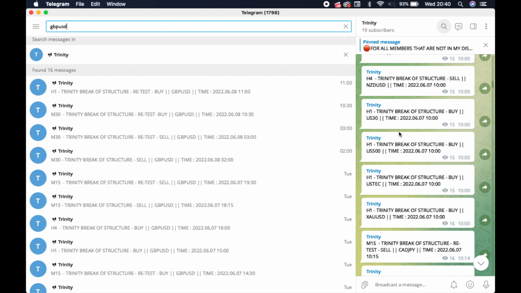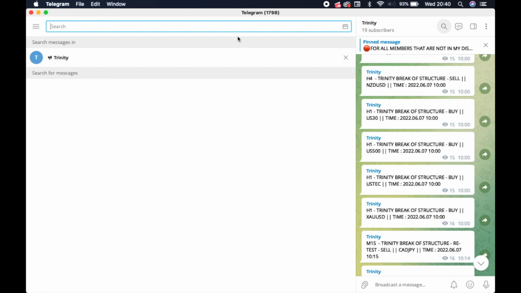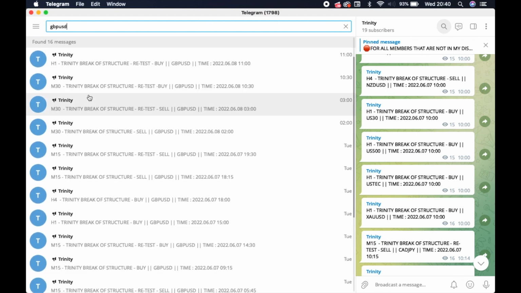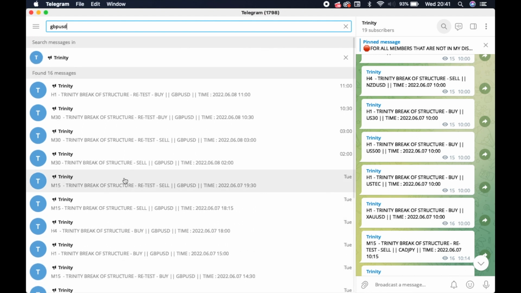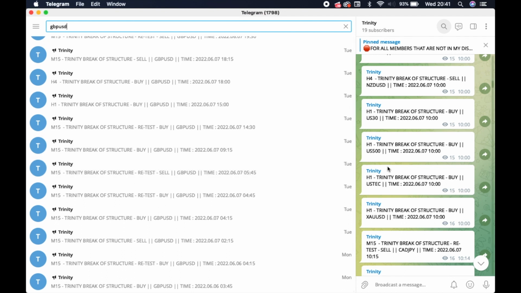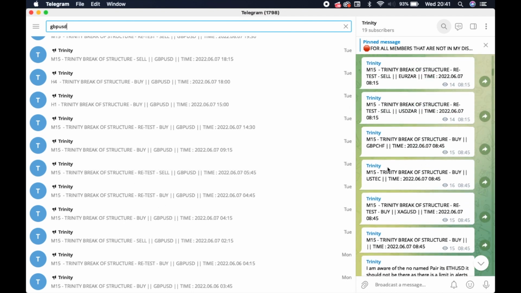All the 15-minute alerts are actually here. You can just type in your search right over here and put GBP USD, and when I put that, it comes up with all of the alerts. So now I can see all the alerts from Monday, from when the market pretty much opened, to today. Again, we're only focusing on 15-minute alerts. You can see all the alerts come through with different pairs, all here on the right. So let's head over to TradingView, and I've already marked out these trades and how you would have been able to look for these setups.